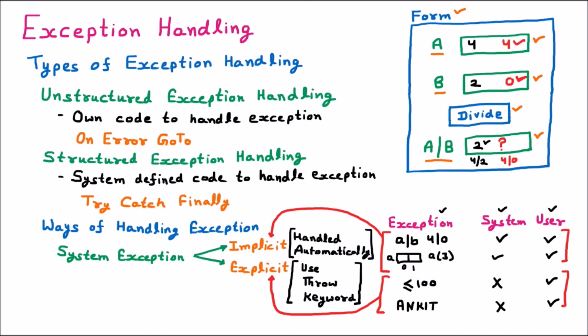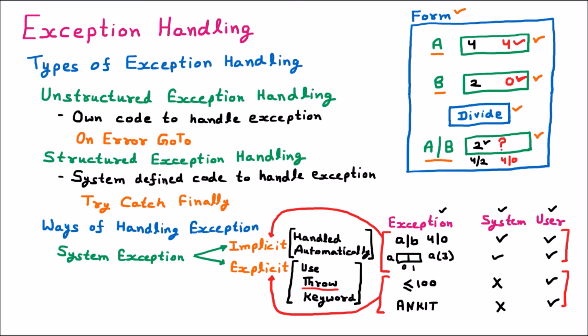But some exceptions which the system doesn't know, just like marks more than 100, or maybe the capital letter, or any other exception which the user wants, are called explicit, and for that we use the throw keyword. So we have to write the code for that explicitly, and with the help of the throw keyword, we can throw the exception.